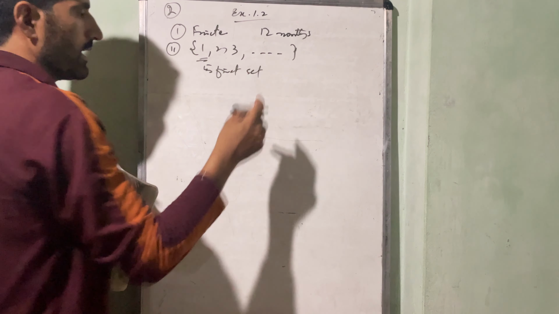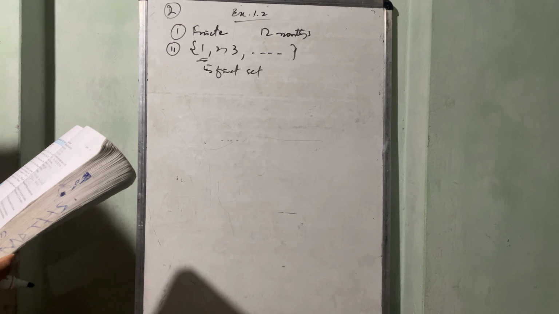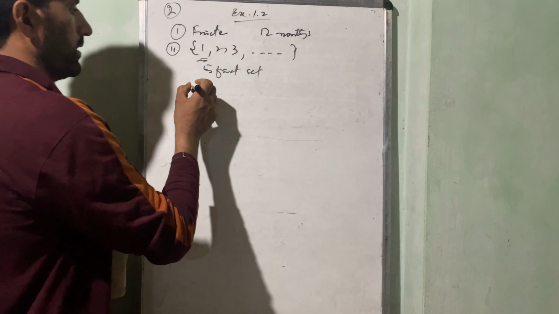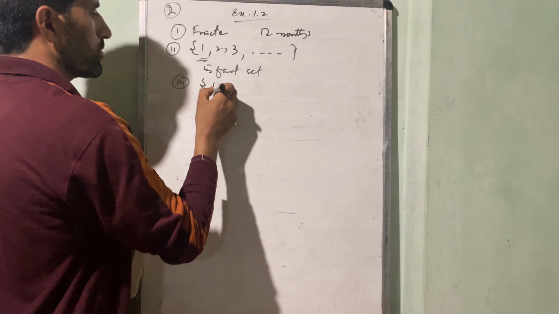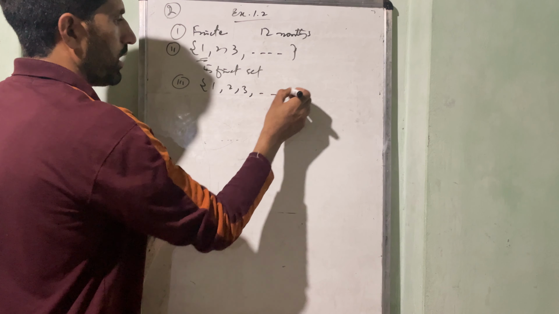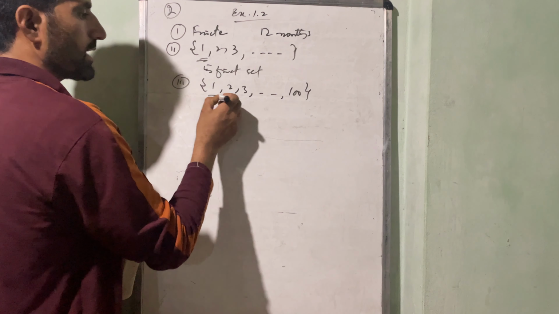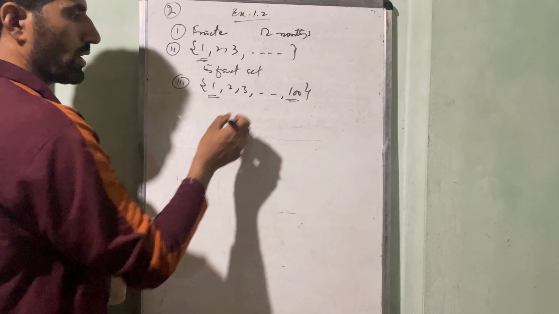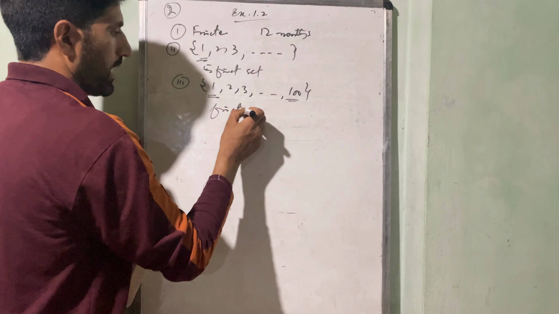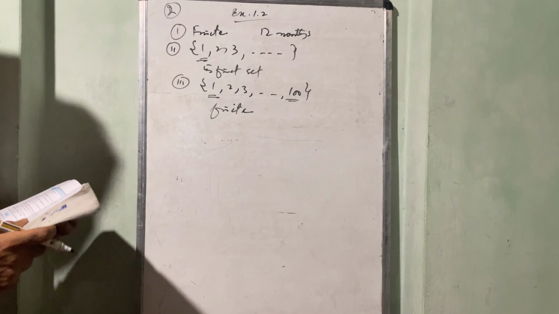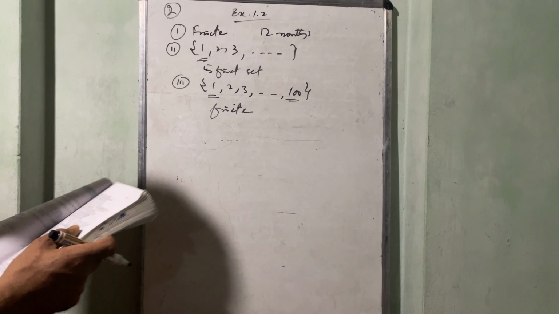This is infinite set. And third thing is 1 2 3 so on up to 100. Third part, this is 1 2 3 so on up to 100. You see that there is first element given and end element that is also given, so this is a finite set. As described also earlier, I said that this is a finite set.